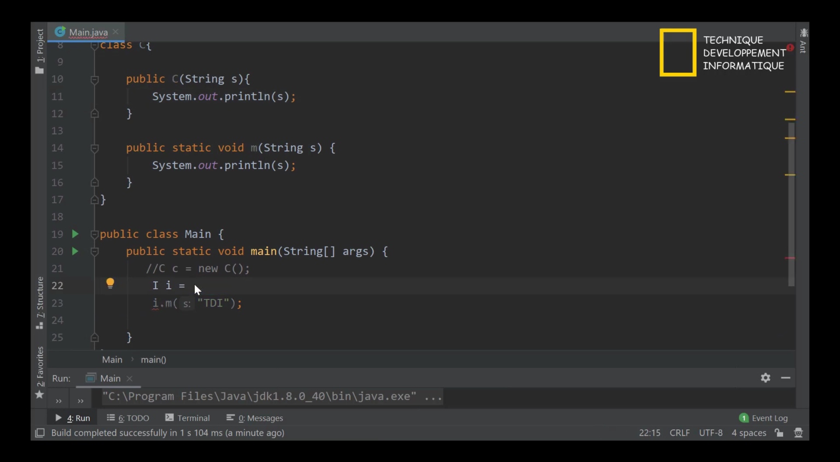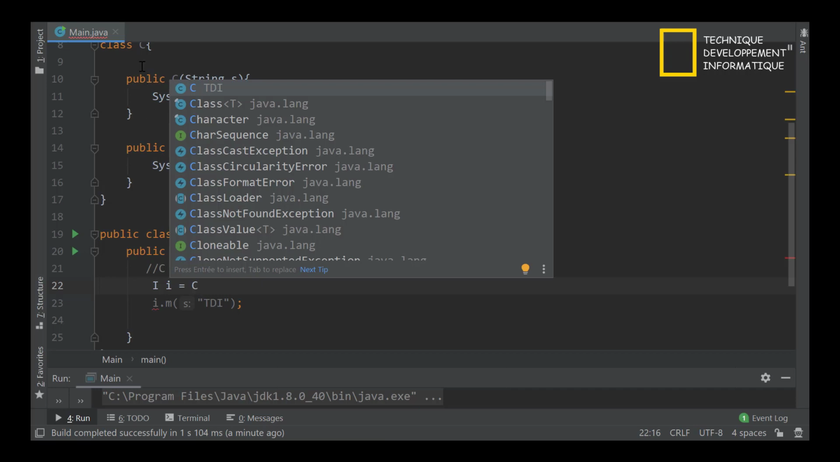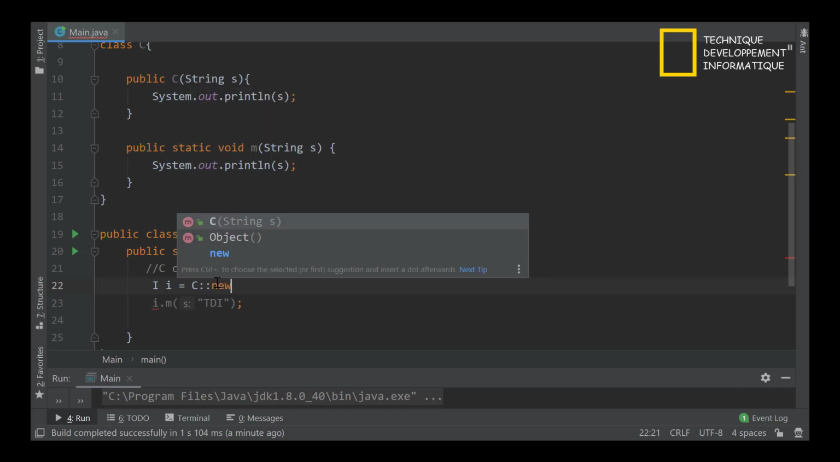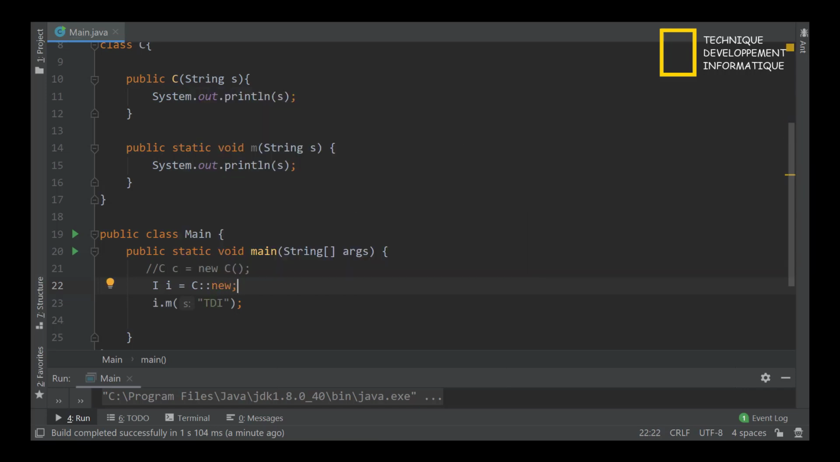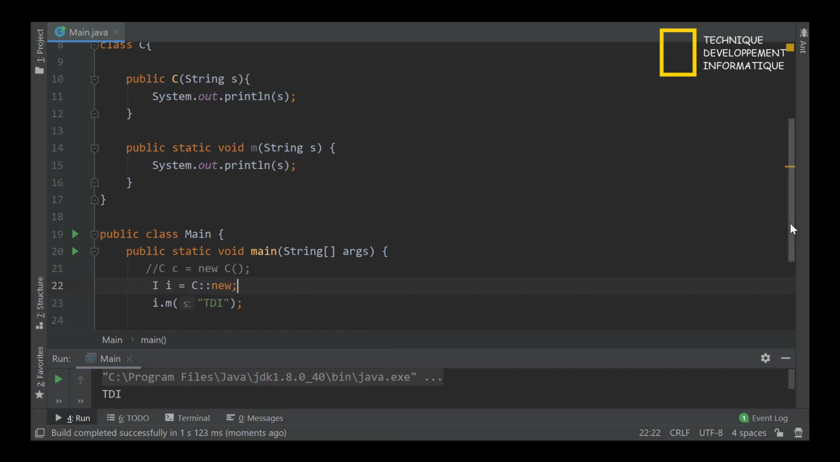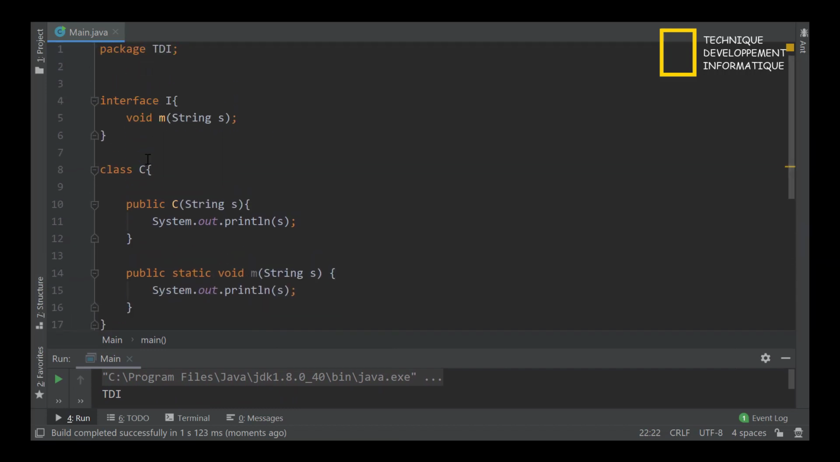I will specify here the name of the class C and dot. I will tell the compiler, give me please the constructor. How? By specifying just the new keyword like that. Now I can use the constructor as the implementation of this interface without having explicitly any relation between the class and the interface, which means we don't have here the implements keyword.